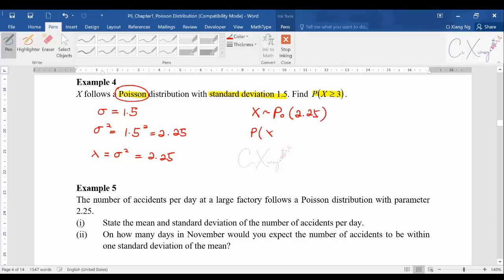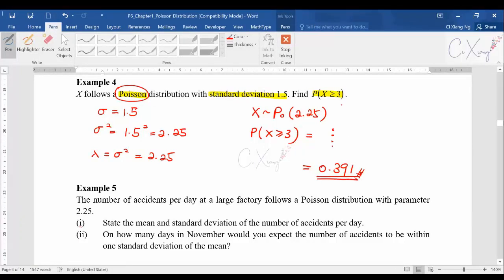From here you know that x is Poisson distributed with mean 2.25, and they want you to calculate P(x greater than or equal to 3). Again, I'm not going to show you the detailed steps. If you try it out correctly, you should get the answer 0.391. I'll leave this for you to complete.